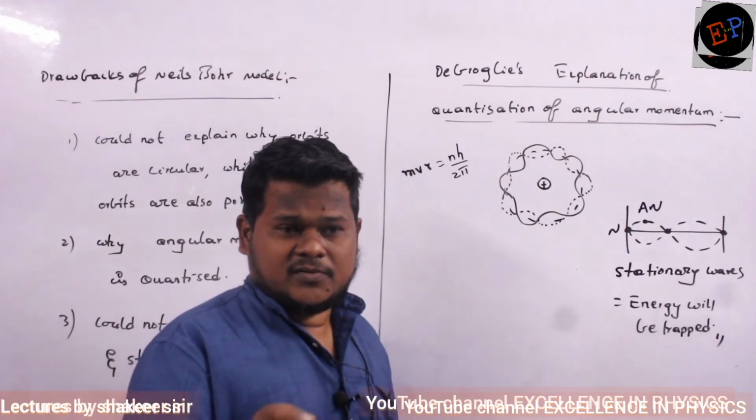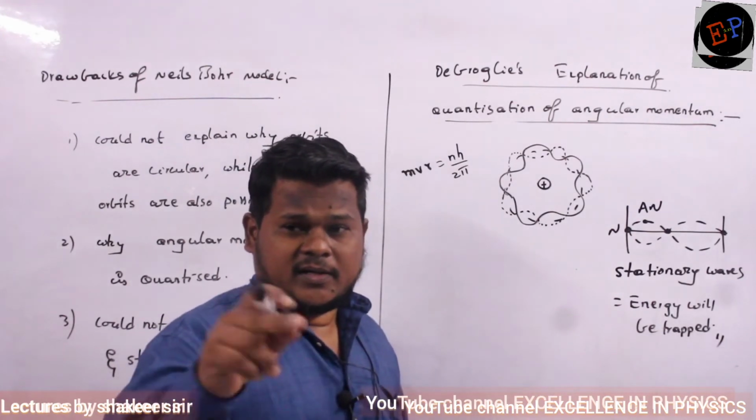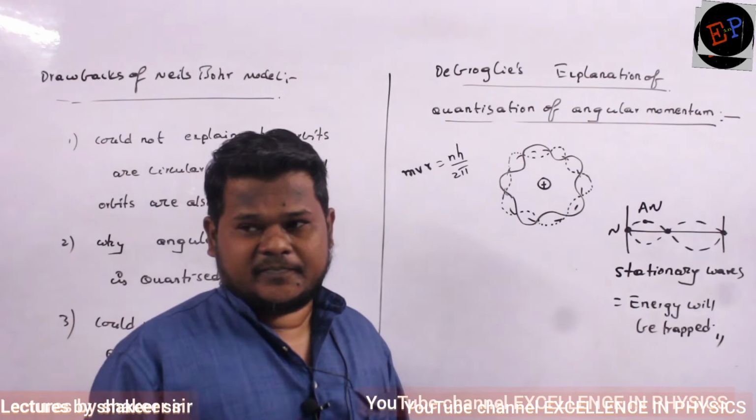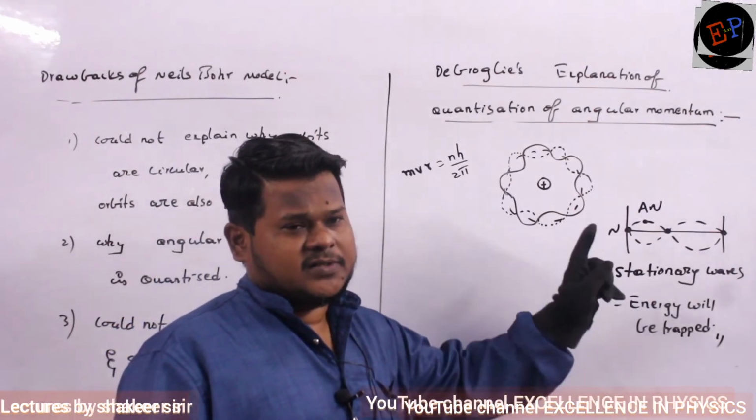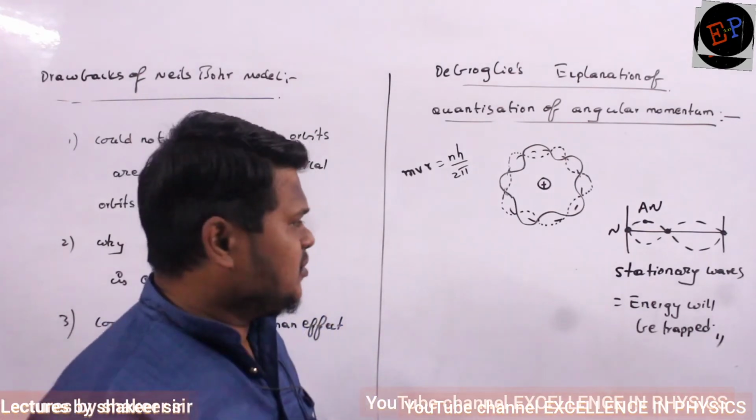Are you able to understand? Wherever it starts and in whichever phase it starts, when it returns it should return to the same phase again. In that condition, the electron behaves like a stationary wave and its energy will be trapped.